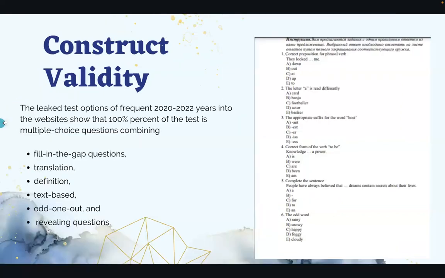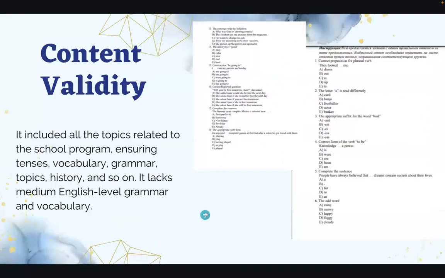For example, in this sample, we can see the second question, in which the letter A is read differently. By this question, it's not valid to actually measure students' knowledge of pronunciation, since it's indirect testing, as we discussed before, and we can't really know if the student knows the correct pronunciation of these words, since it's indirect testing.